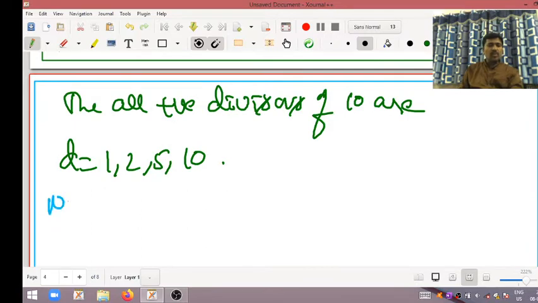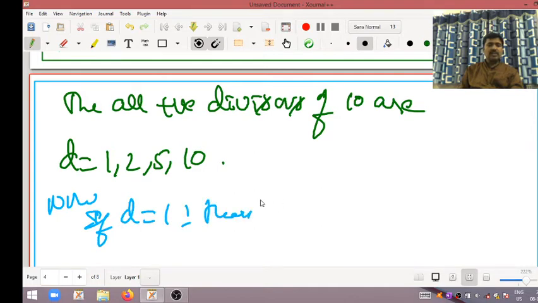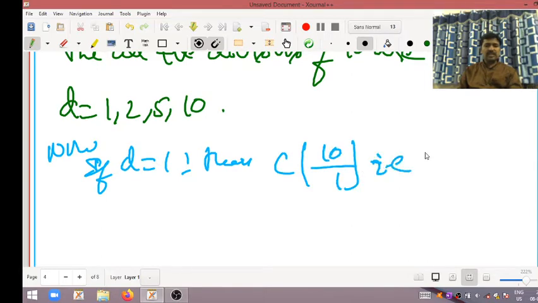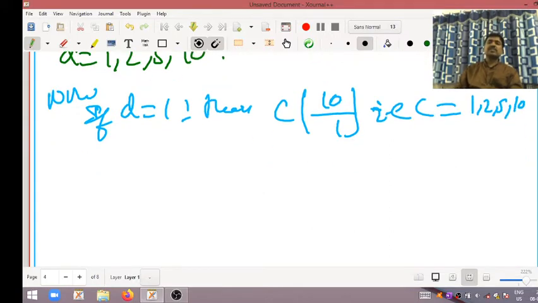Now, what will happen? See here, if d is equal to 1, then c divides 10 divided by 1, which implies that c is equal to 1, 2, 5 and 10. These are the values of c.